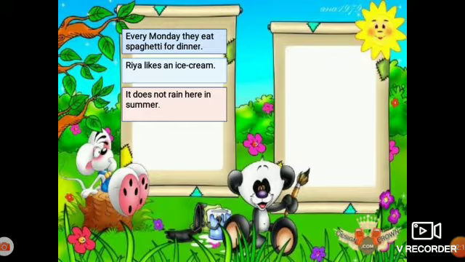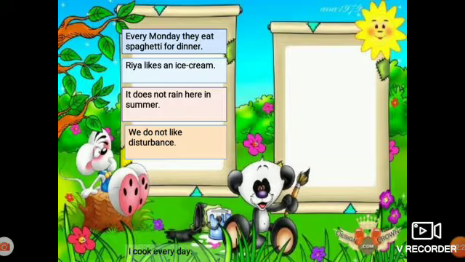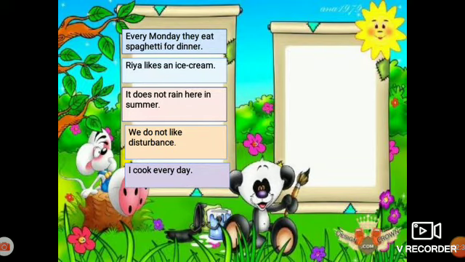Correct, verbs are there in each of the sentences. Very good. Now let's see some more examples and we will analyze all the examples together. Fourth is, we do not like disturbance. Fifth is, I cook every day. Sixth is, Nafisa goes to school by bicycle. Now what are the similarities and differences in each of the examples?